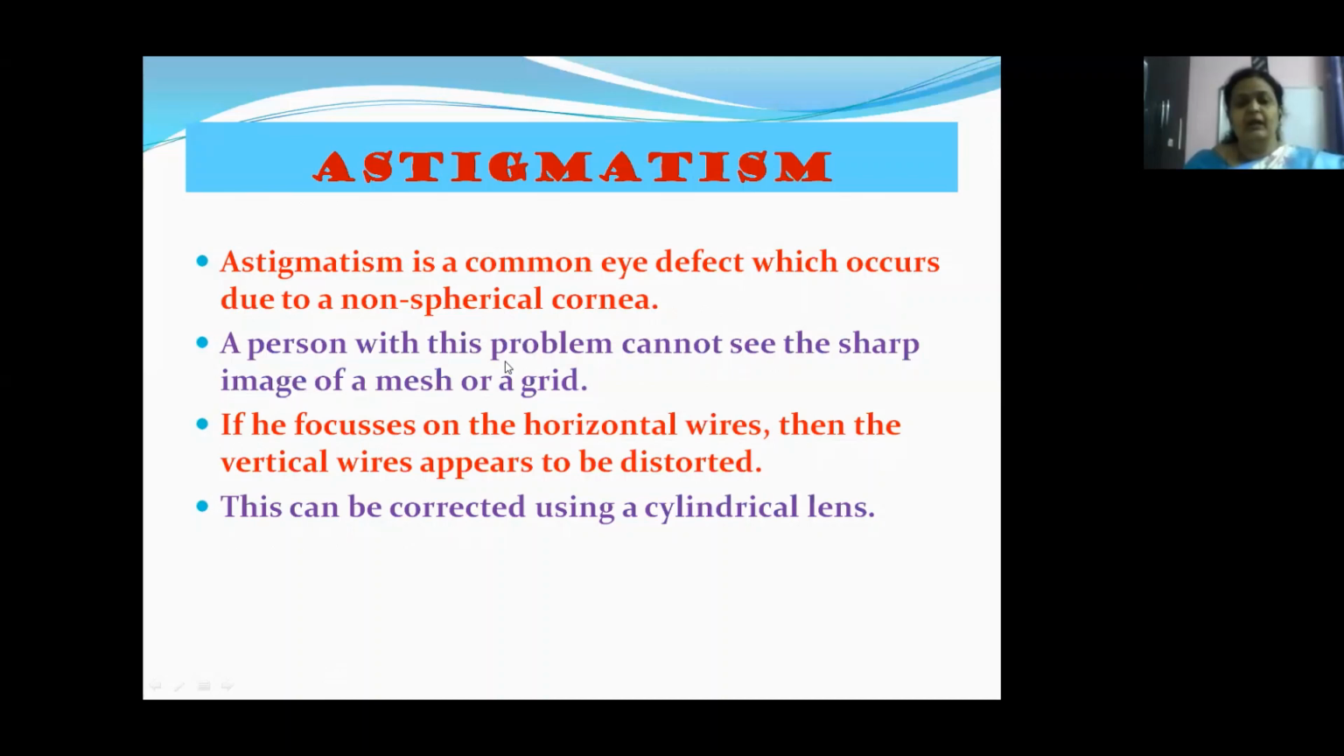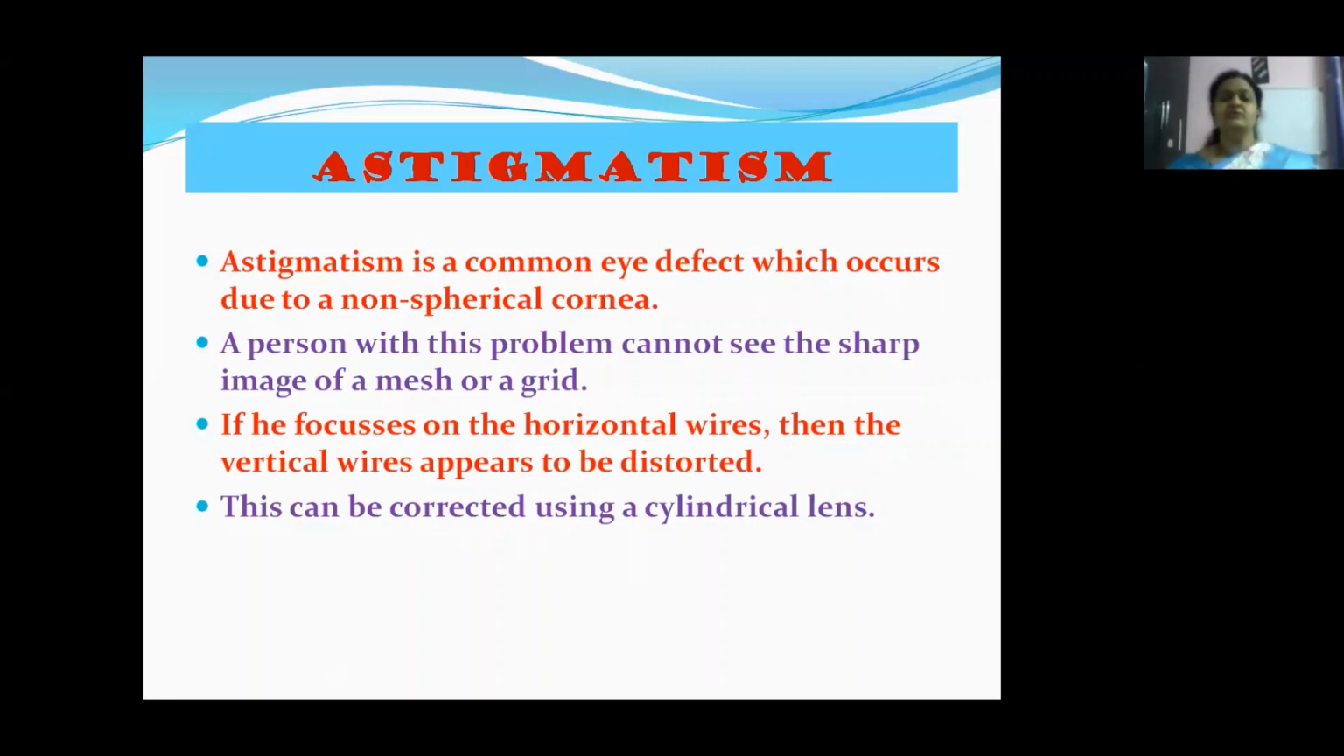These people usually have a problem seeing grids or mesh. If they focus on the horizontal wire, then the vertical wires appear to be distorted, and vice versa. So they can focus on only one at a time. If they are focusing on the horizontal wire, then the vertical wires appear out of shape for them. And if they are focusing on the vertical wires, then the horizontal wires appear distorted. So this is treated by using a cylindrical lens.